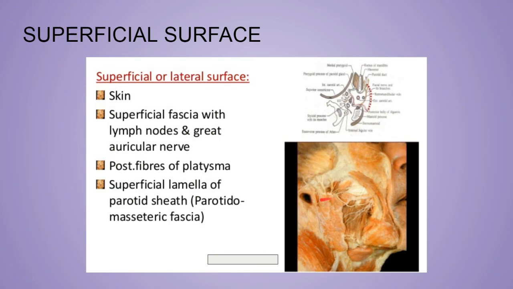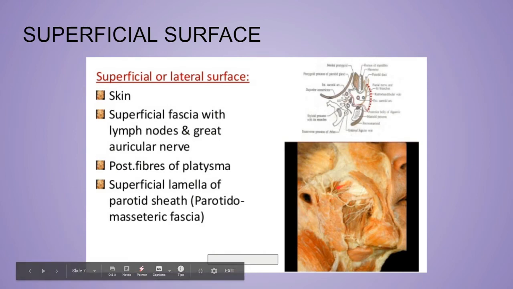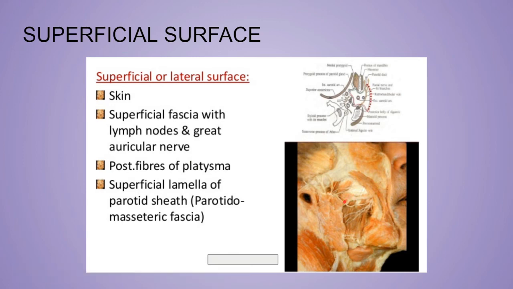Now the superficial surface, this lateral surface is the superficial surface, and this surface is of course on the lateral side, so it will be having relations with the skin or the outer surface parts, right? So of course there will be skin, superficial fascia with the lymph node and the greater auricular nerve. If you remember, I told you the greater auricular nerve actually supplies the skin over the parotid gland, right? Of course there will be platysma.